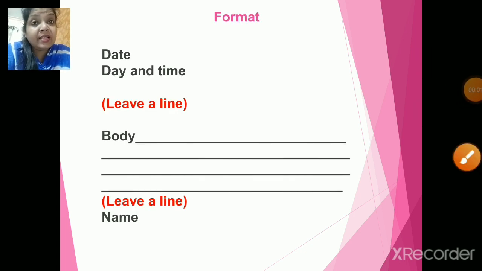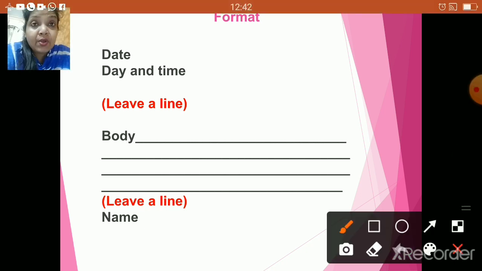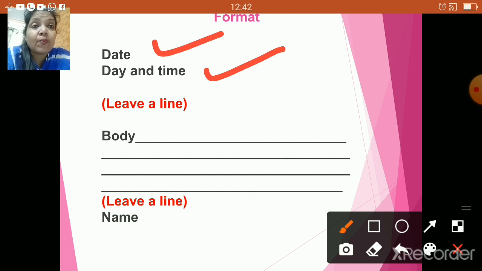Now, children, let us quickly go through the format of diary writing. Make sure that whenever you are writing a diary, the first thing important is the date. Yes, the date when you are writing the diary is really important. And then the next one is the day and time. Yes, children, the day and the time is also an important part whenever you are writing a diary.